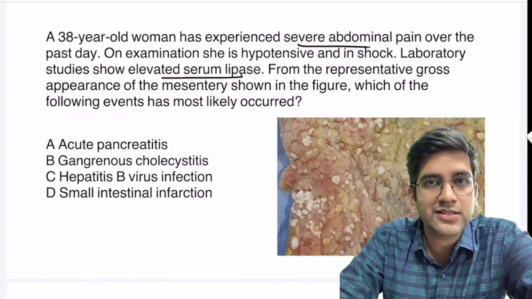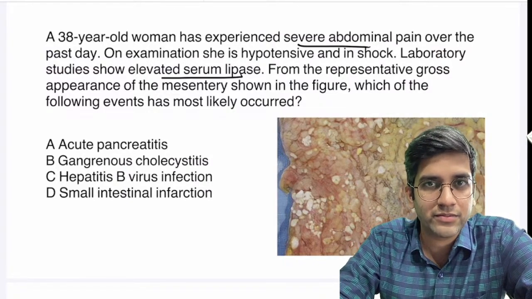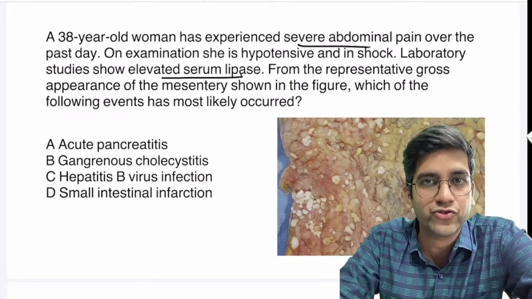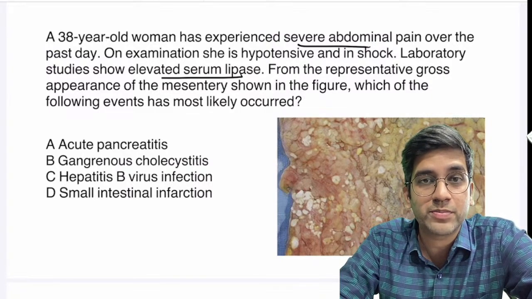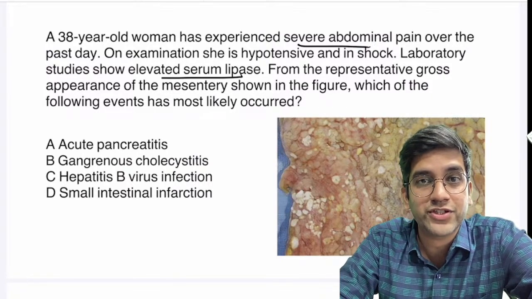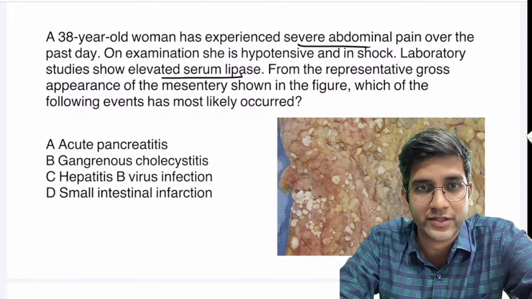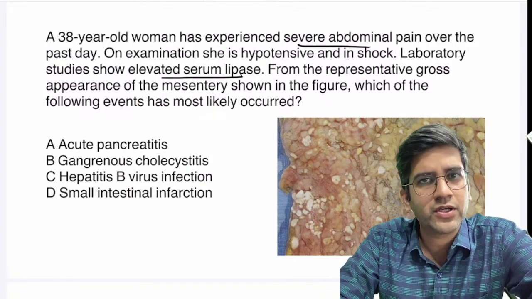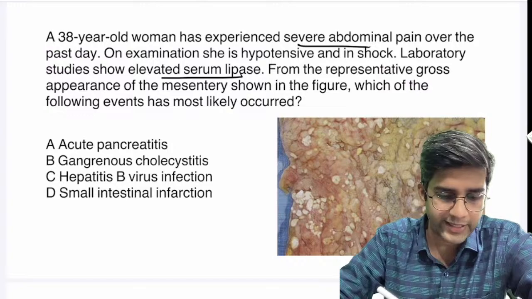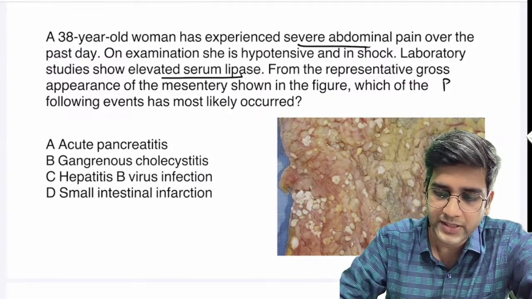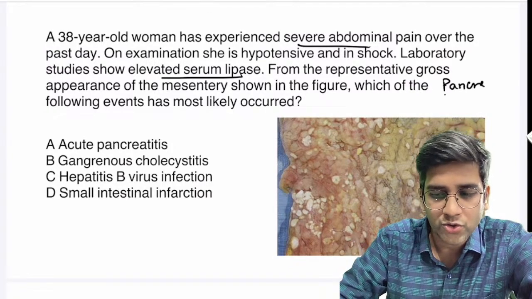So when you have a clinical scenario, it's like seeing a patient. Please imagine you see a patient with history. You definitely will come to a presumptive diagnosis. Then you investigate. Then you make sure the diagnosis is correct, right? Elevated serum lipase, elevated serum amylase. You have only one diagnosis. What is that? Can you guys tell that? It's pancreatitis, right? So obviously, it's a pancreatitis.